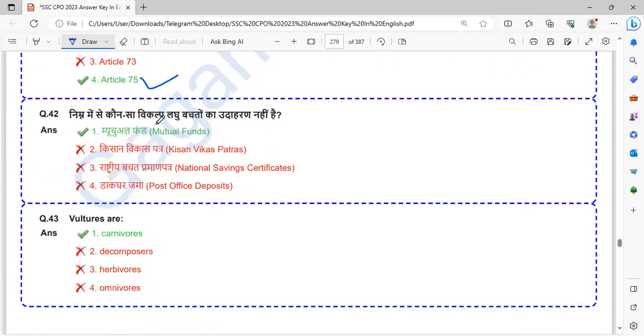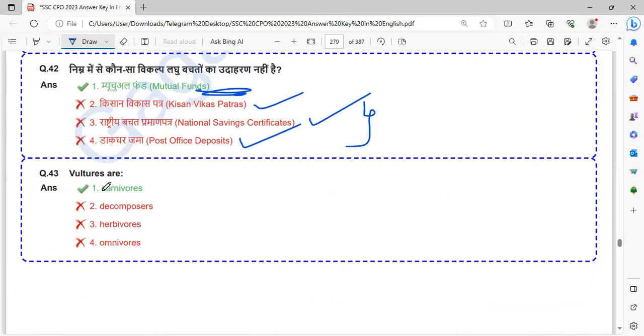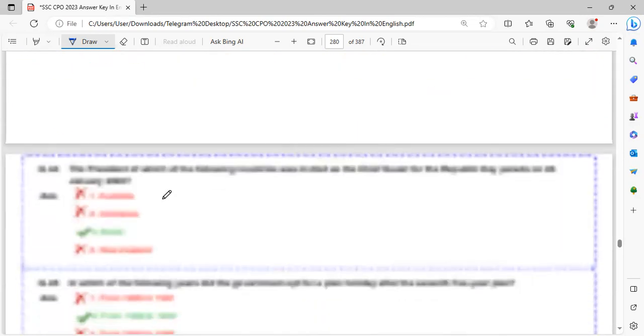Which of the following options is not an example of small savings? So Kisan Vikas Patra, National Savings Certificate, and Post Office Deposits are savings. The other is an investment plan, so we can't say, sometimes it may go to loss, sometimes it may get profit. Vultures are carnivores.